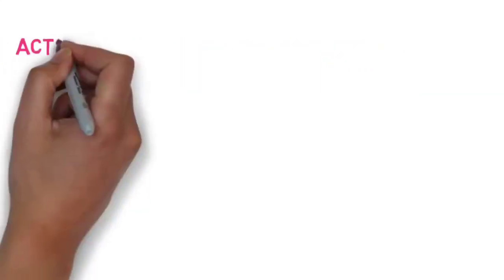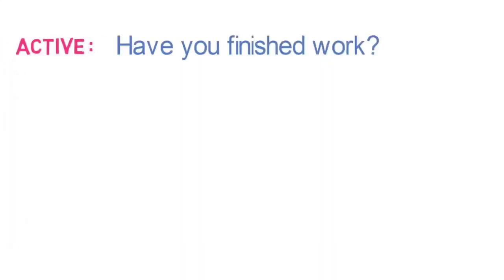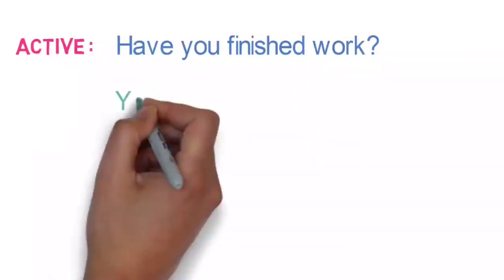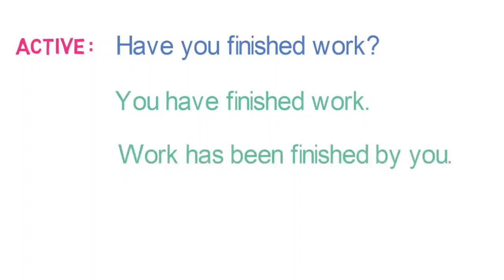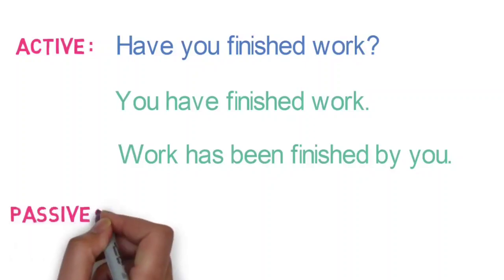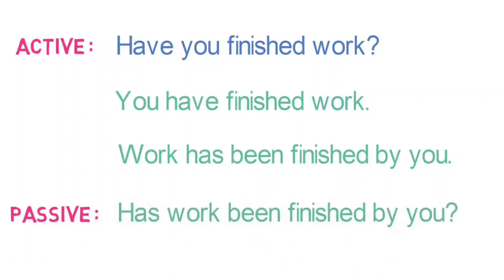Let's look into the last example. Have you finished work? Converting it to assertive sentence, it becomes you have finished work. Applying the next 5 steps, the sentence becomes work has been finished by you. Finally, converting it back to interrogative sentence, it becomes has work been finished by you?